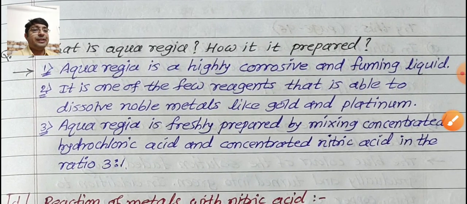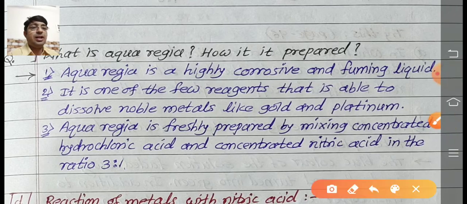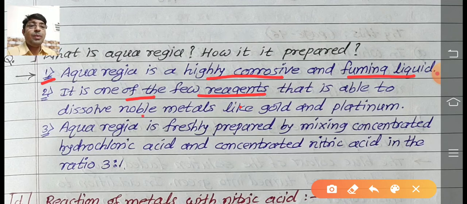Now check the first point. Aqua regia is a highly corrosive and fuming liquid. Second point, it is one of the few reagents able to dissolve noble metals like gold and platinum. These noble metals are dissolved in aqua regia because it is a corrosive, fuming and freshly prepared liquid.